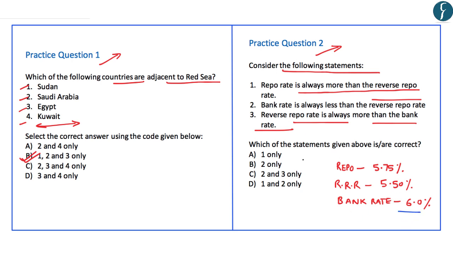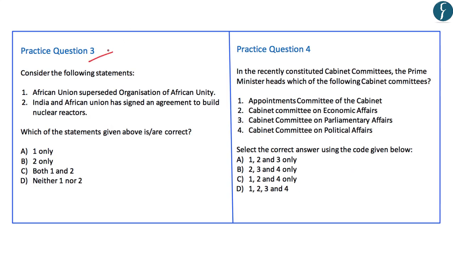So let's go through the options again. First, repo rate is always more than the reverse repo rate. Seeing this, this statement seems correct. Second, bank rate is always less than the reverse repo rate. No, this statement is incorrect. Third, reverse repo rate is always more than the bank rate. No, the reverse is true. Hence again this statement becomes incorrect. So in this, A becomes the correct answer. Now moving on to practice question number 3 and practice question number 4. What you can do is take another pause of 5 seconds.